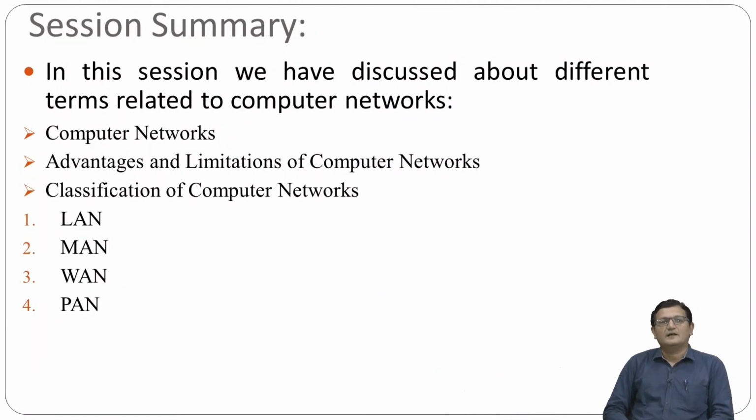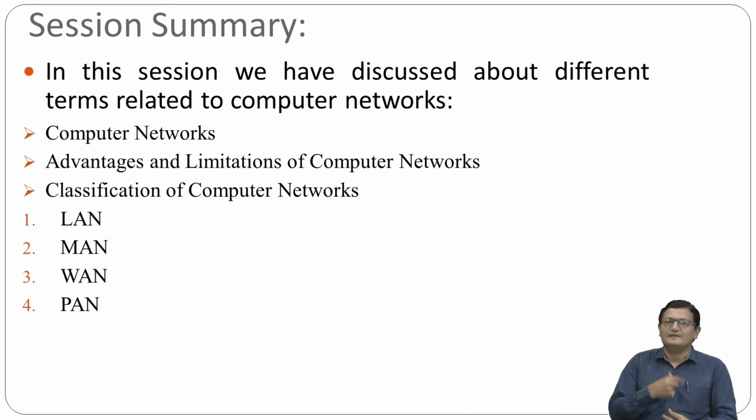Up to here in this session, we have first defined what a computer network is, then discussed the advantages and limitations of computer networks. Then we classified networks into several categories. The smallest network we defined is the personal area network.